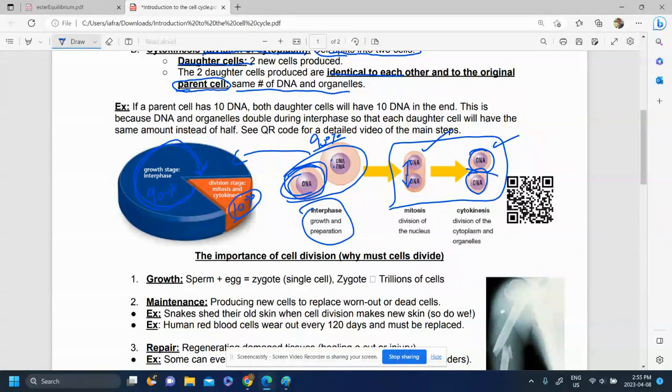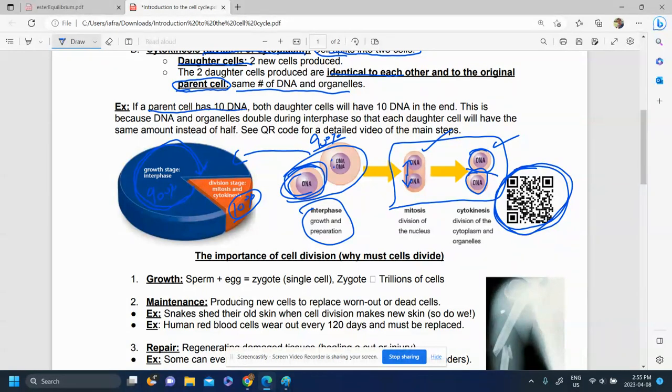If you want to see more details of each step that I just explained, you can watch this quick video lesson here. This is something you should watch in order to prepare yourself for the lesson going forward, which will be on the details of mitosis, cytokinesis, and interphase. But another example using a different number.